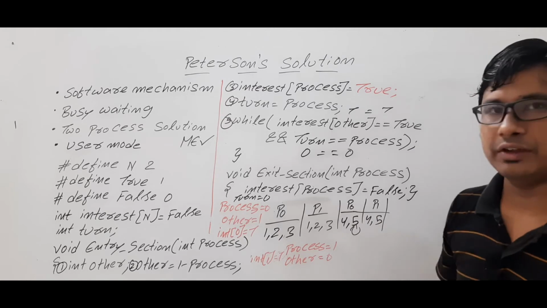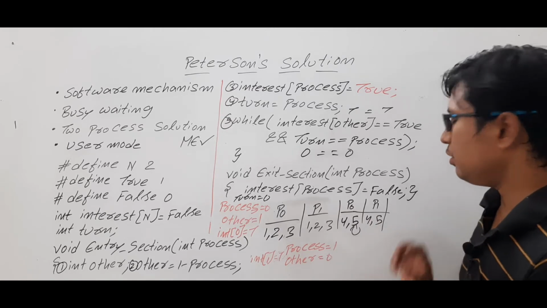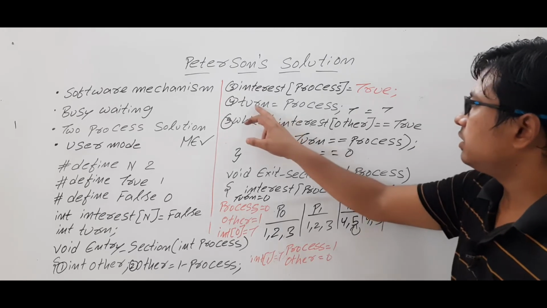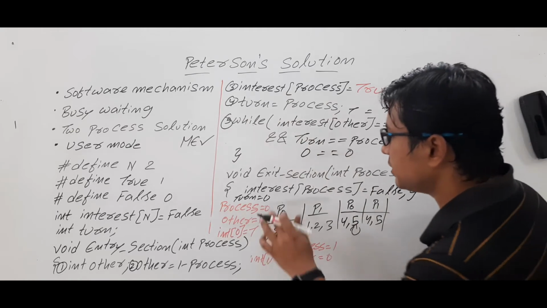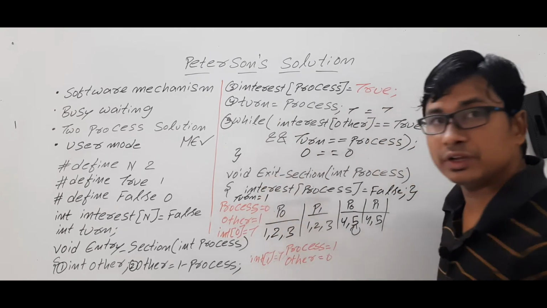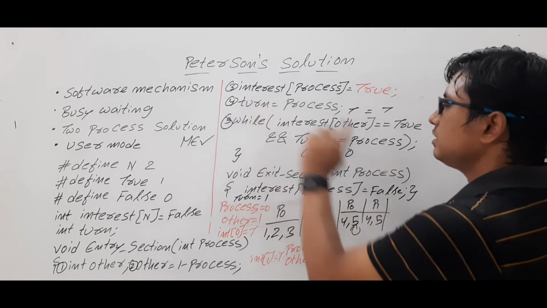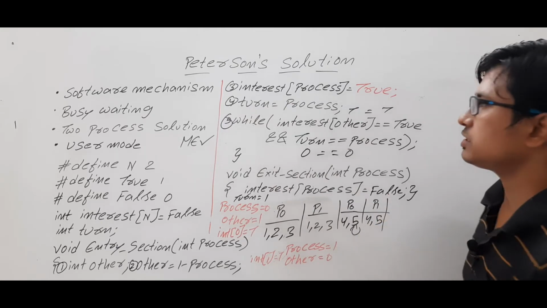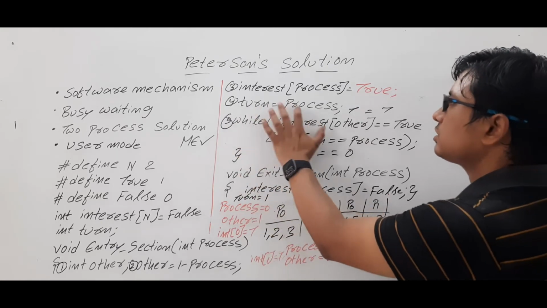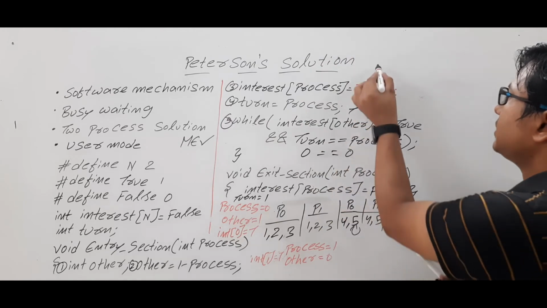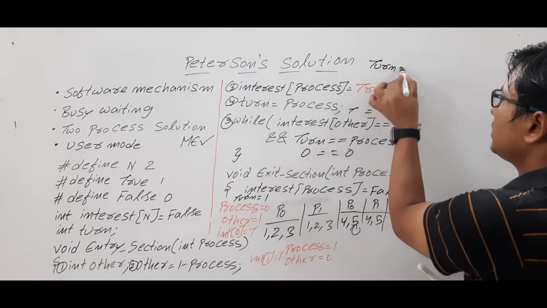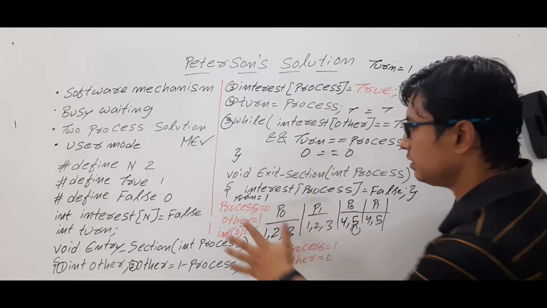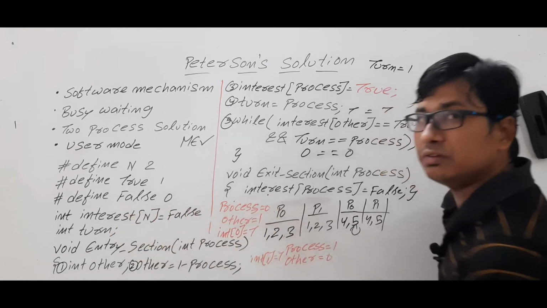and instruction 5. Now look at here. Now what will be the turn value? Turn value will become 1. I hope it is visible for you, because it has executed instruction 4. Process P1 has executed instruction 4. So turn is equal to process. Now let me keep it here for your understanding. Turn is equal to 1, because it is a global variable.